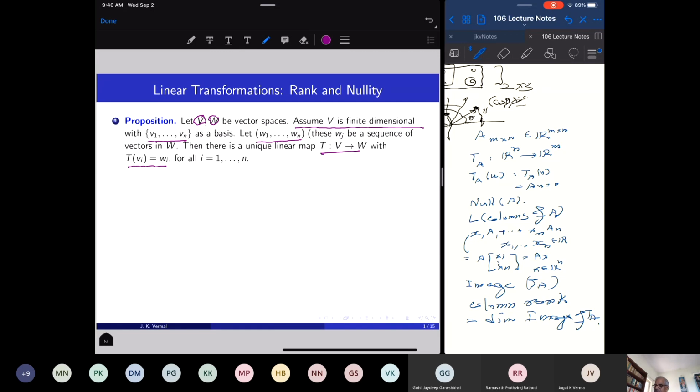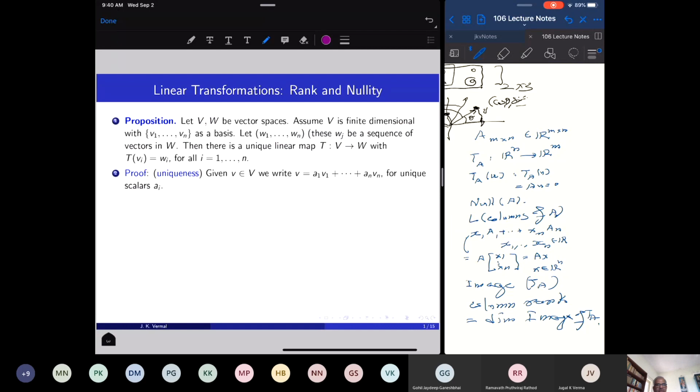So the linear map by this proposition is determined once I know the image of the basis vectors. And basis vectors can be assigned arbitrary vectors, and then one can associate this map with a unique linear transformation. So let us see how it is done.